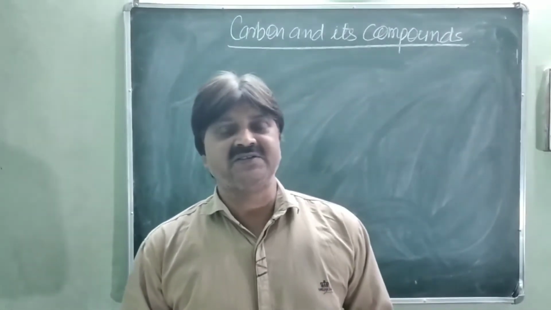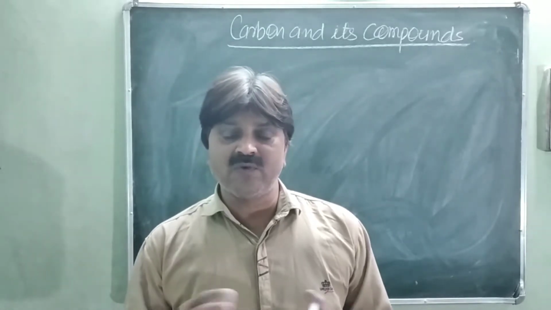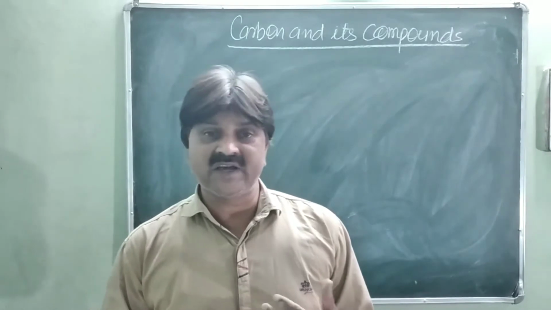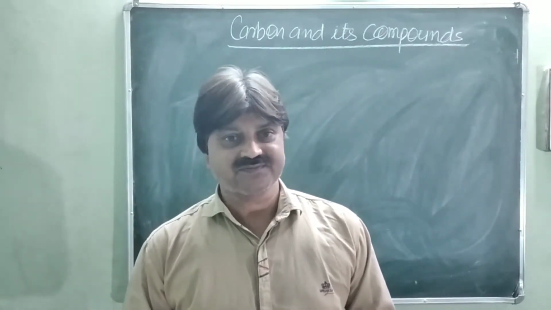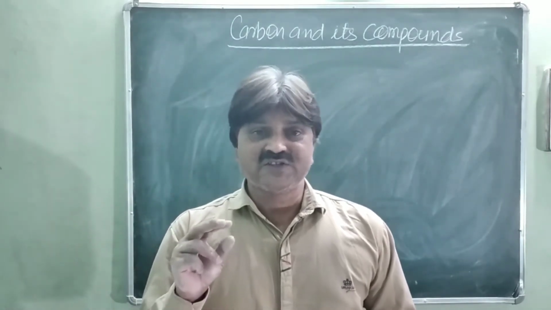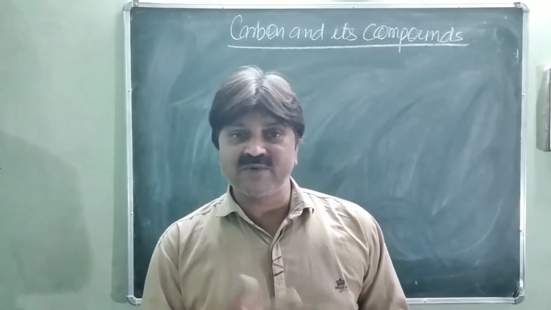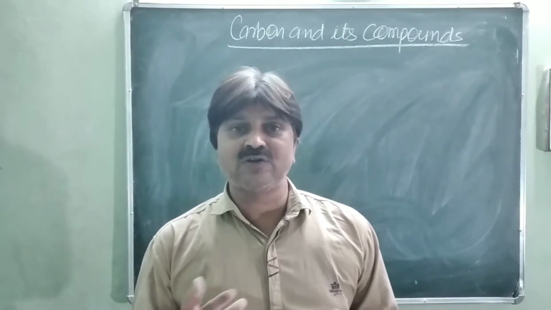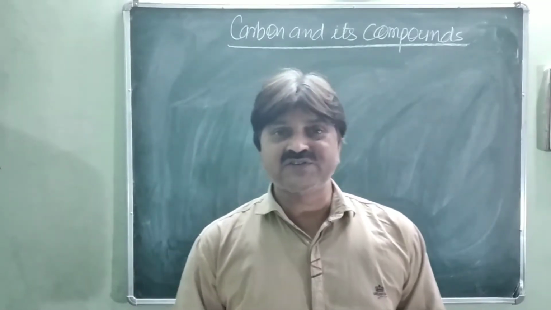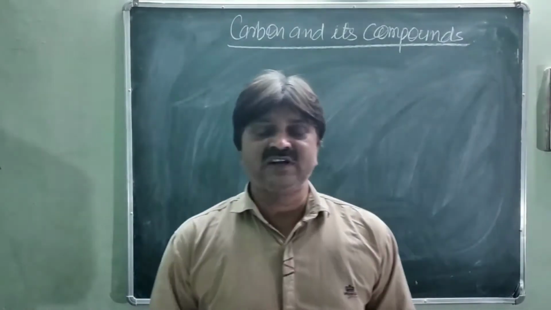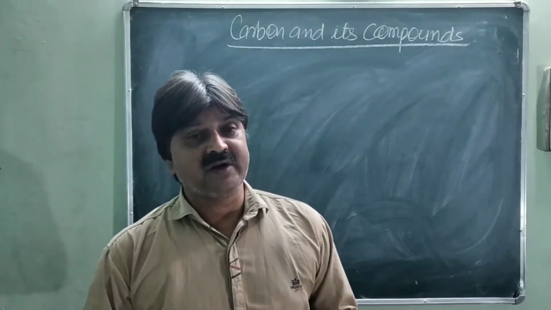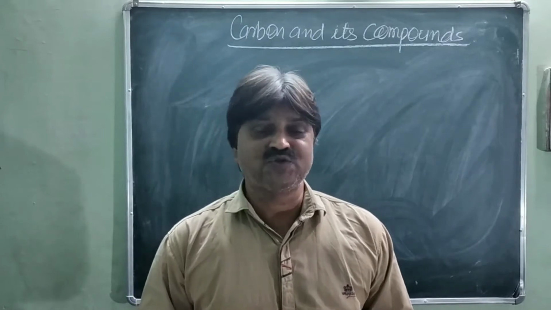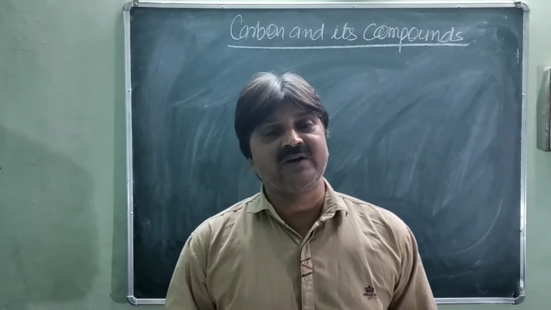Carbon can form 4 bonds because of the presence of 4 electrons in its outermost shell. So this is its tetracovalency. And the self-linking capacity is maximum in carbon. Why? Because the next member is silicon. It also has 4 electrons in its outermost shell, but it can form bonds with only 6, 7 or 8 silicon atoms covalently. But carbon forms thousands of carbon molecules by associating through covalent bonds.